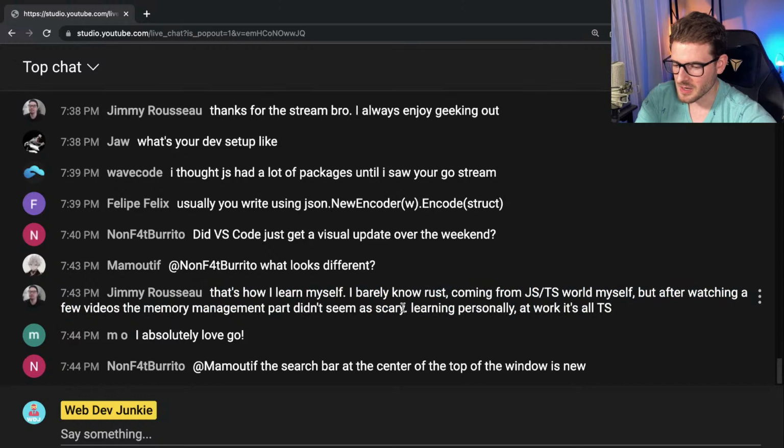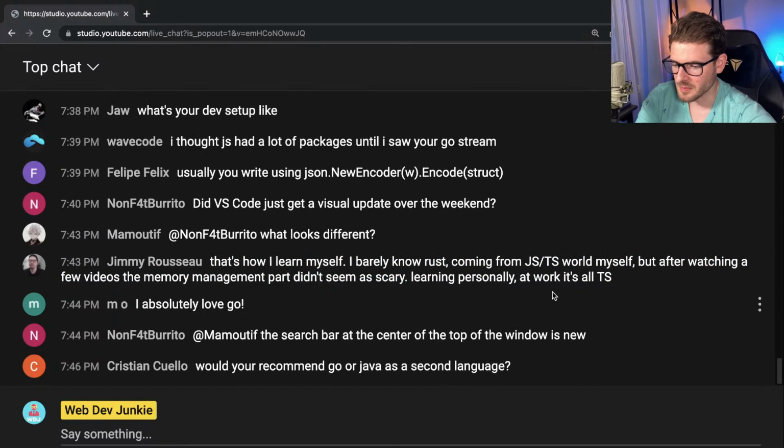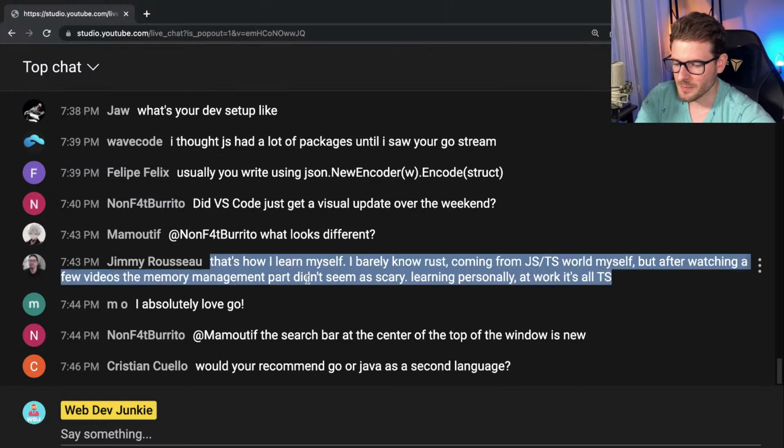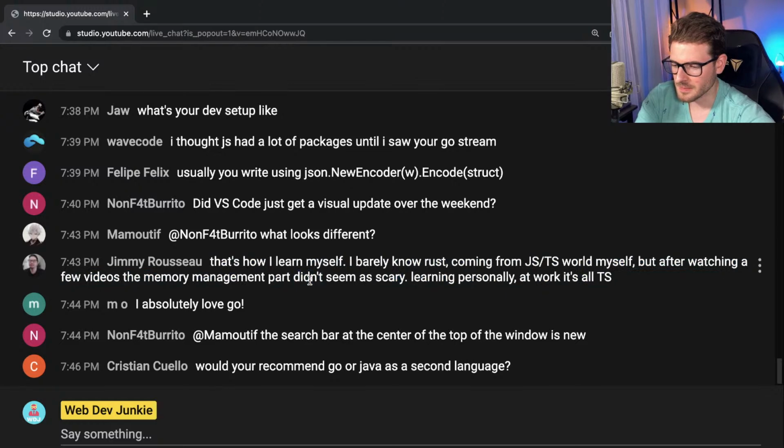If you don't think it's scary, then I'll believe you, because again, I'm coming from a JavaScript TypeScript perspective myself, and it seems like the Rust syntax is kind of similar to Go, and they're all kind of similar to each other. I think Rust just declares your types using arrows or something, which is just another syntax you've got to get your head around. But I'll take your word for it though. If you think it seems pretty good, then I'll check out Rust at some point.